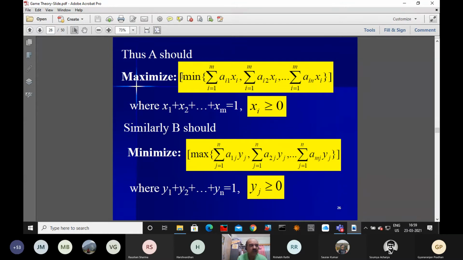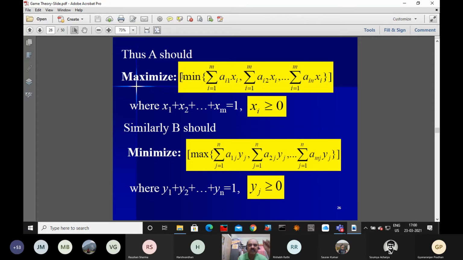Once it is unstable, we are going to use probability and a linear programming formulation. Since there are some positive, negative and 0 elements, the value of the game may become 0, negative or positive.